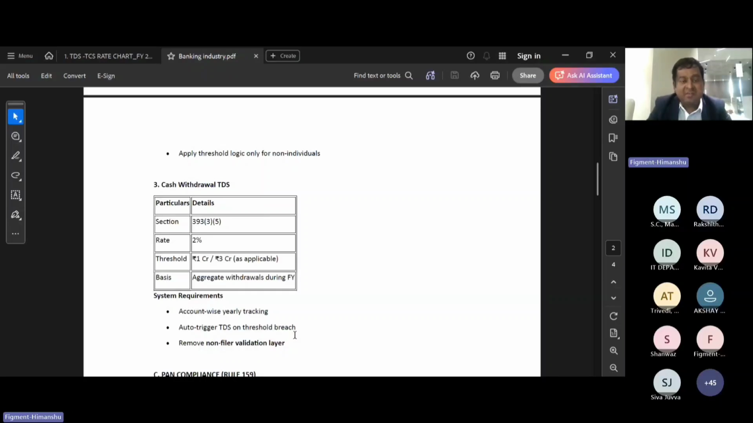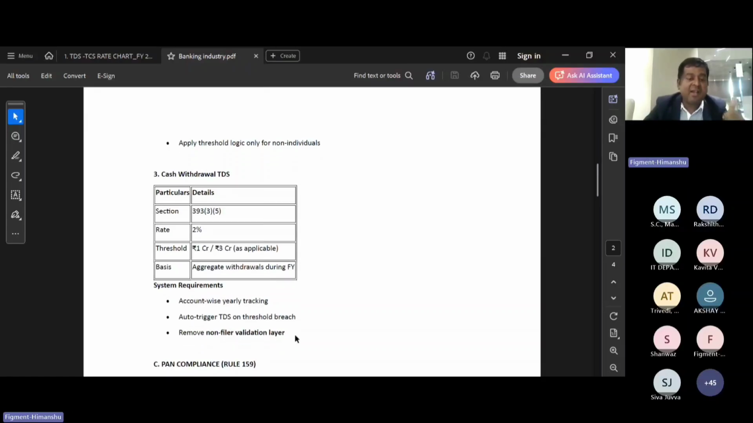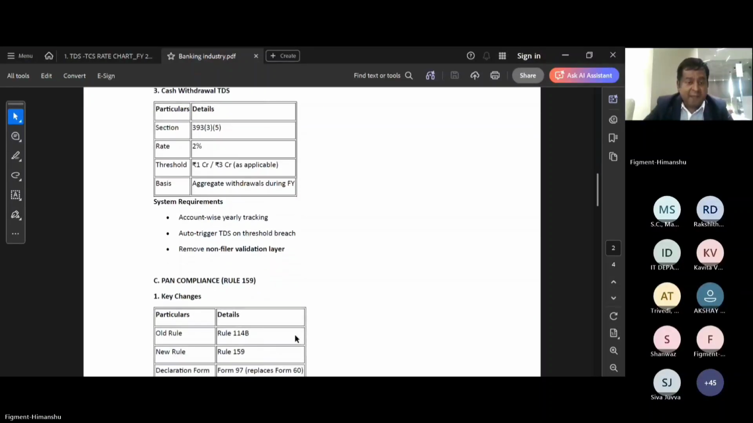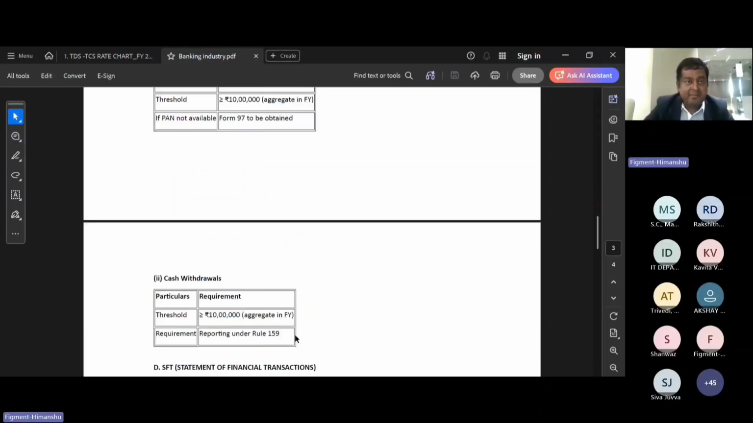So we have already sought clarification from the CBDT and the income tax department also. They have told us they are coming with a notification, but till that time we have to follow the law as per the new Income Tax Act, 393(3) subsection 5 for Section 194N. We need to deduct the TDS: if the amount exceeds 1 crore, then on the entire amount the TDS needs to be deducted. But the 20 lakh limit and the non-filer validation layer for the last 3 years' returns have been removed. PAN compliance, I am taking separately.